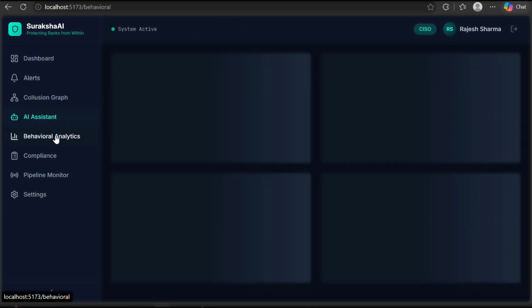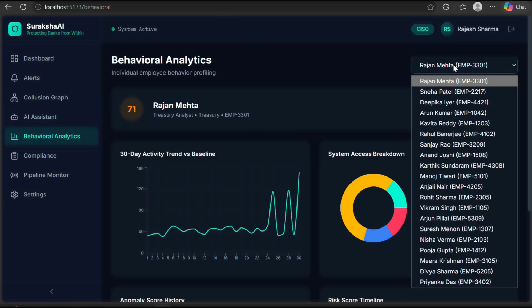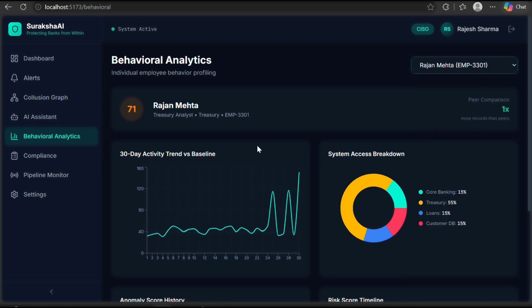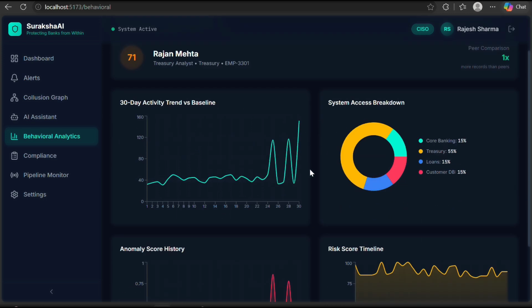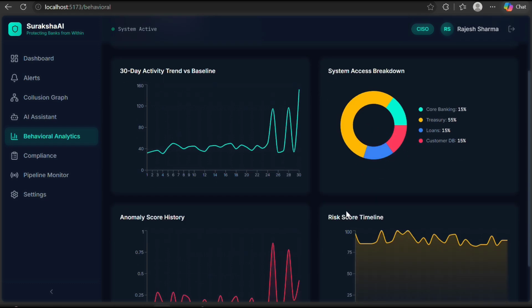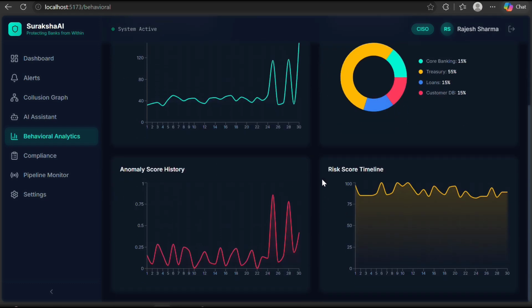So now coming to the behavioral analytics. Here you can see the number of users, and you can switch between the users. Here you can see the 30-day activity trend versus baseline, system access breakdown, the alert history, and the risk score timeline. So here you can see all that.